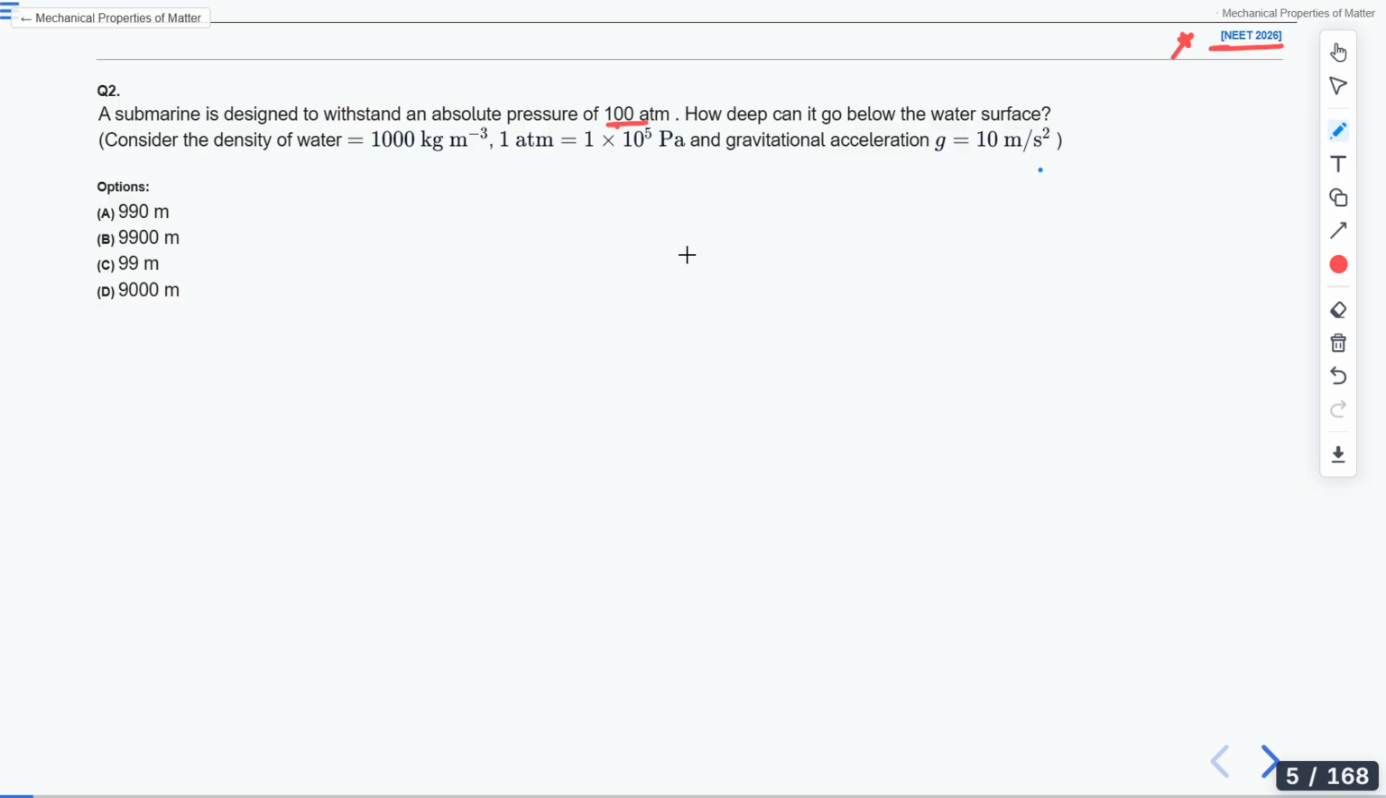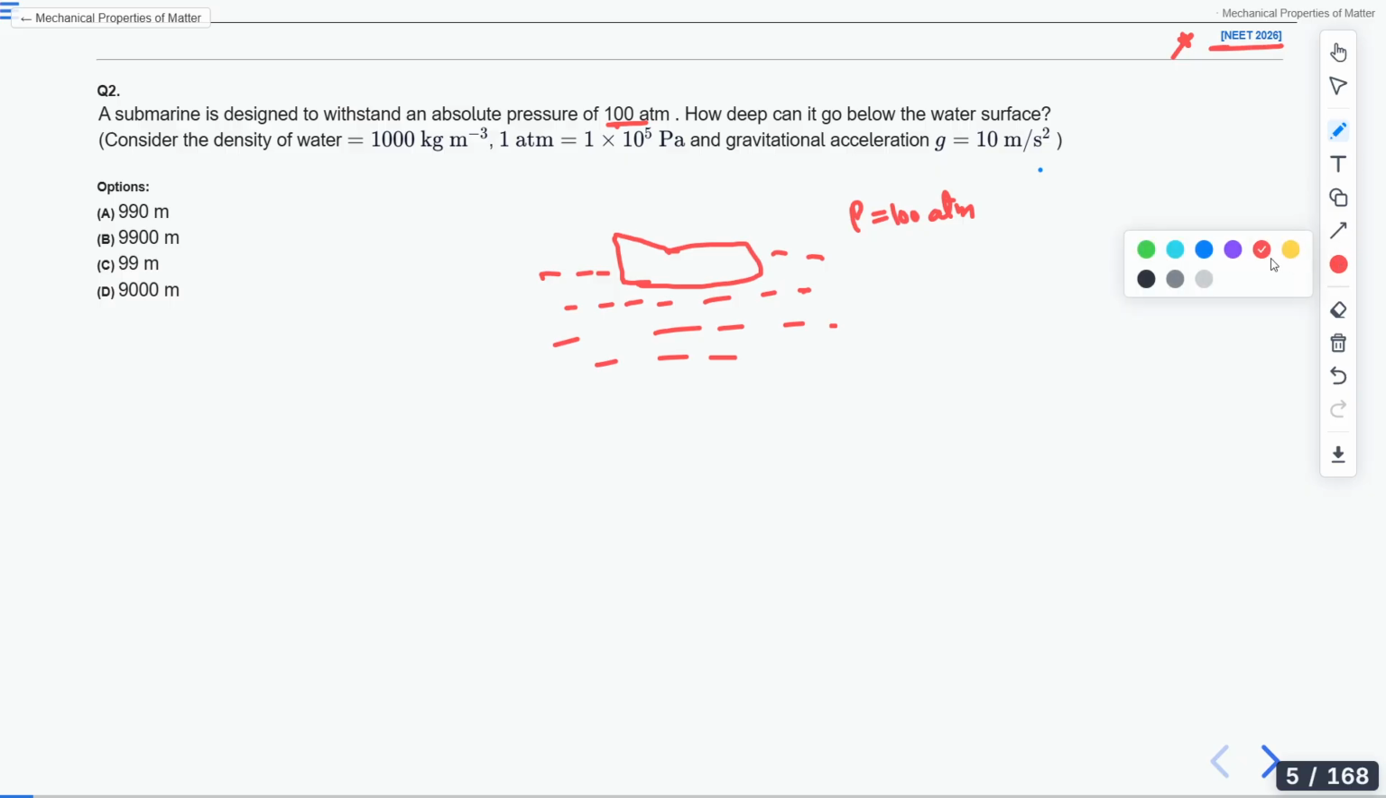It's told that if we have a submarine like this, this is our submarine, it is made such that it can withstand an absolute pressure of how much? 100 atmospheres. So how deep can it go? You were asked how deep it can go. You have to calculate this height or depth. This was an easy question.